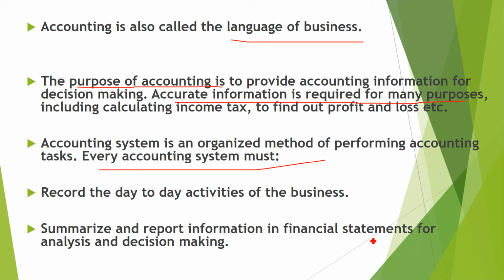Summarize and report information in financial statements. There are different kinds of financial statements: balance sheet, income statement, cash flow statements, etc. Again, we will discuss these one by one, for analysis and decision making. First, every accounting system has to record the transactions on a daily basis. Then monthly or quarterly or at the end of the year, we have to present our financial statements. On the basis of financial statements, we make decisions.